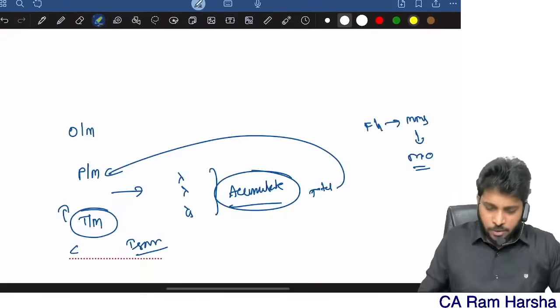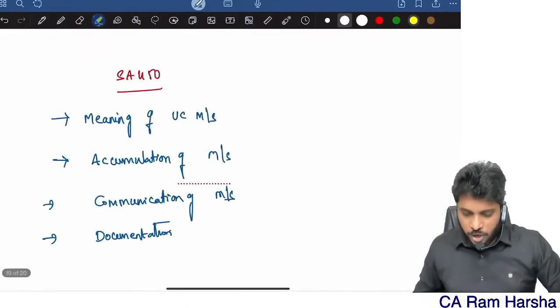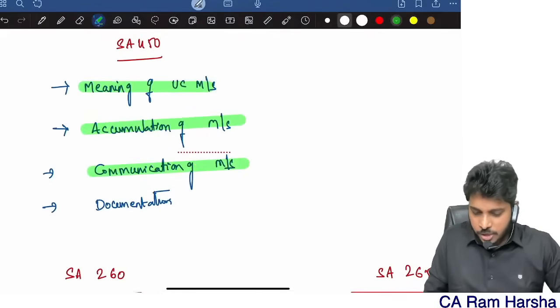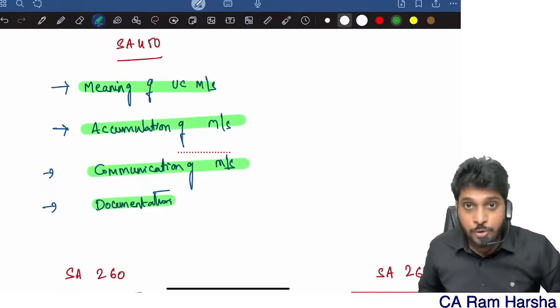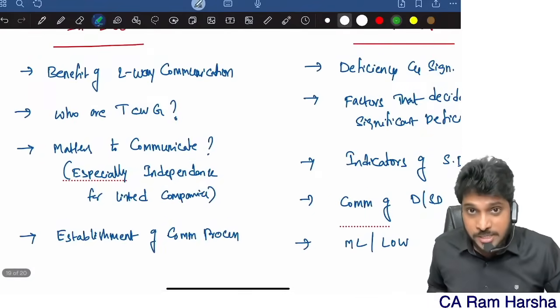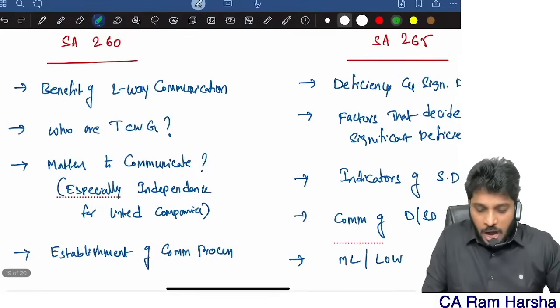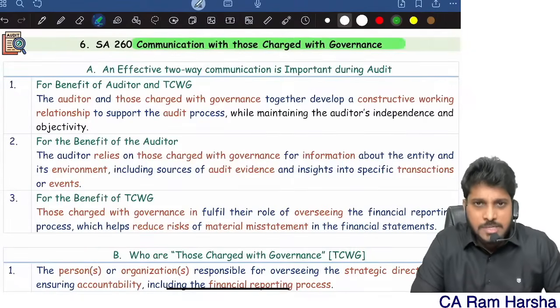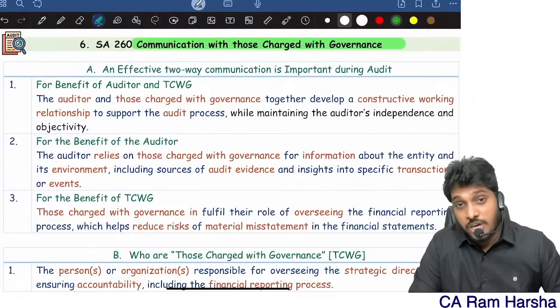SA 260. Now, before I go into SA 260, by the way, for SA 450, the meaning of misstatement, accumulation concept, communication of misstatement, documentation, all the 4 elements we covered. Now in 260, we have four points to discuss. Do you know what SA 260 actually is? Communication with those charged with governance.